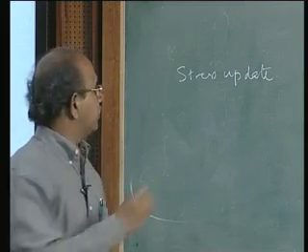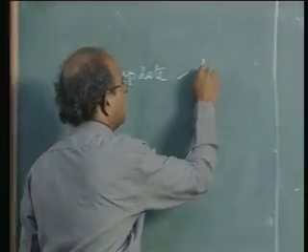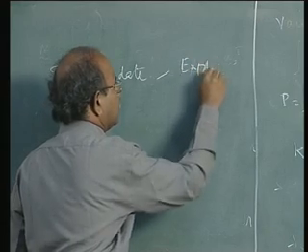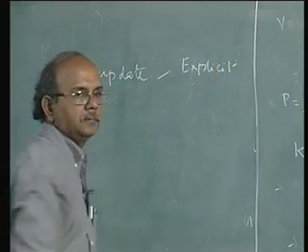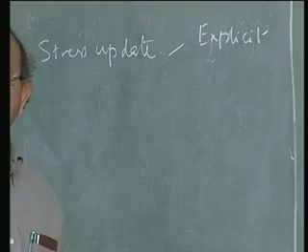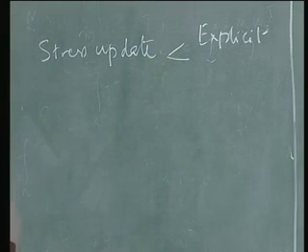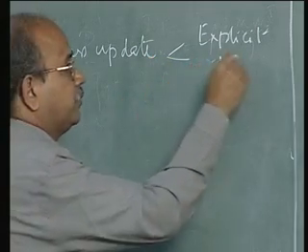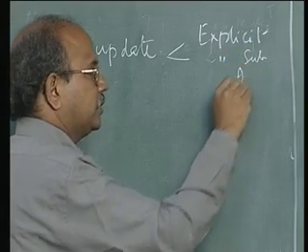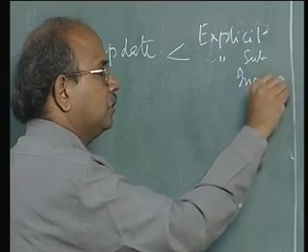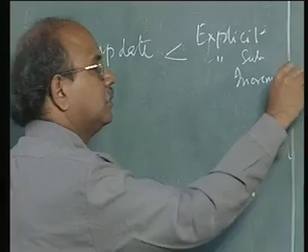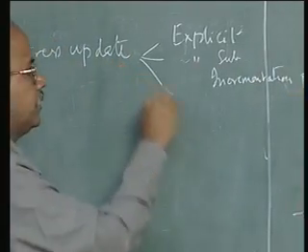Stress update algorithms are broadly classified into explicit algorithms, which people call the forward Euler method, explicit with sub-incrementation, which we will define as we go along, and then implicit algorithms.